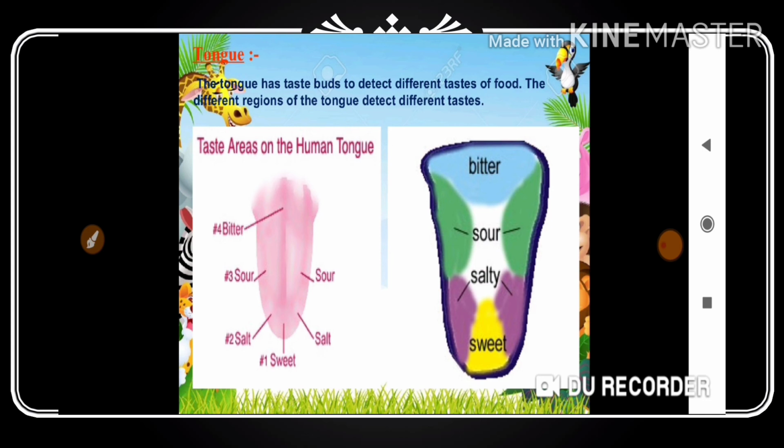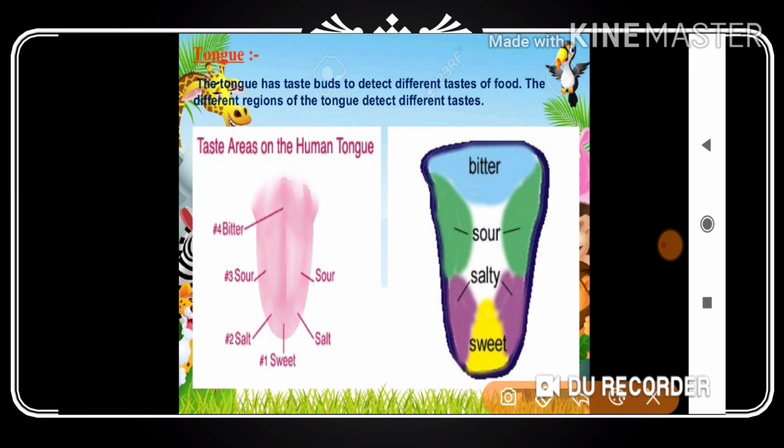Each type of taste, for example, sweet taste, cannot be detected on a bitter bud, cannot be detected on a sour bud, cannot be detected on a salty bud. That is why each type of taste is not detected all over the tongue. So it is clear that the tongue has taste buds for different types of taste in different areas. This is the observation and conclusion we need to draw. Are you getting my point?